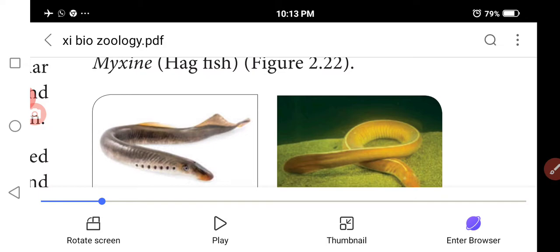Okay, without jaws. The heart is two chambered. A closed circulatory system is followed. Cranial and vertebral column cartilages are here. One important character is anadromous migration. Cyclostomes are marine but migrate towards freshwater for spawning. After the spawning, within a few days they will die. The larva after metamorphosis returns to the ocean. This is the example.